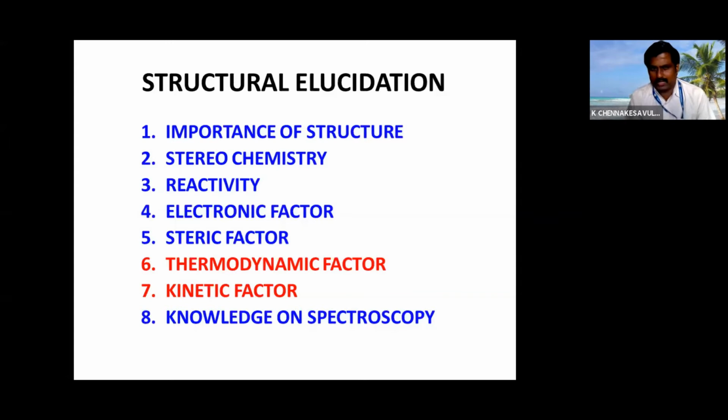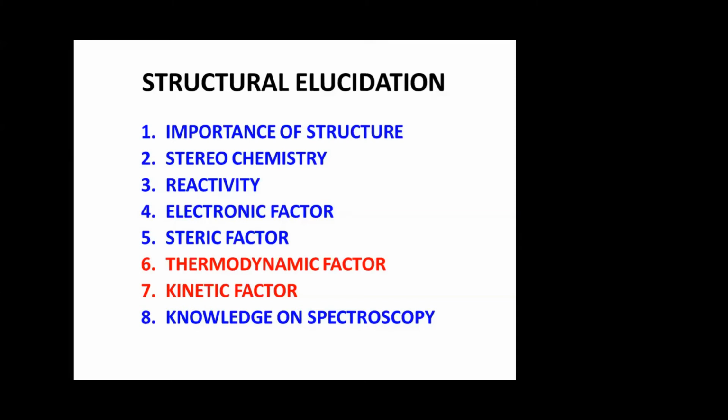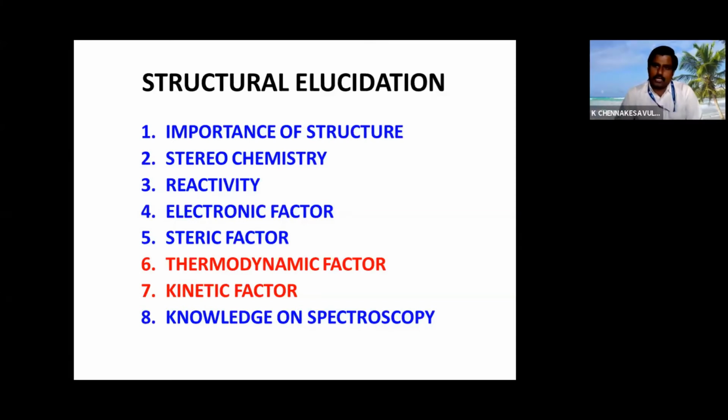Sometimes we expect something and something else happens because of the domination of one factor. Sometimes the steric factor will dominate, sometimes the electronic factor will dominate. Being an organic chemist, we should be able to judge whether the steric factor is dominating or the electronic factor is dominating. The electronic factor is nothing but the number of electrons present in the organic compound. Because of that electron density, what will happen to the reactivity of our compound?